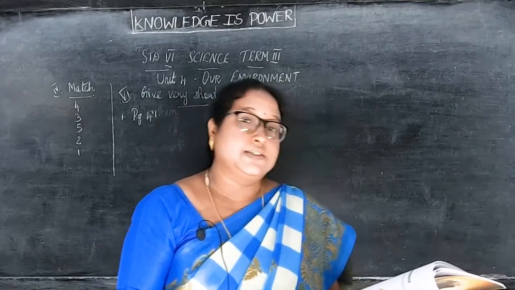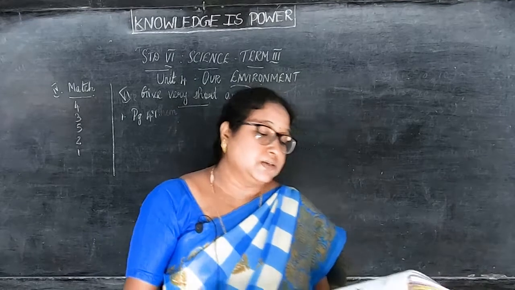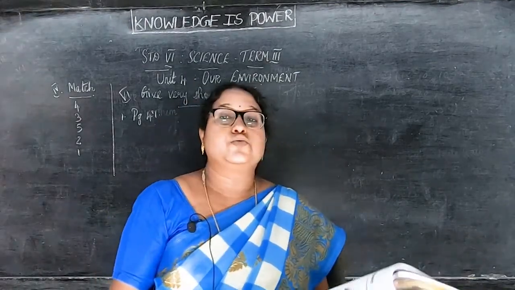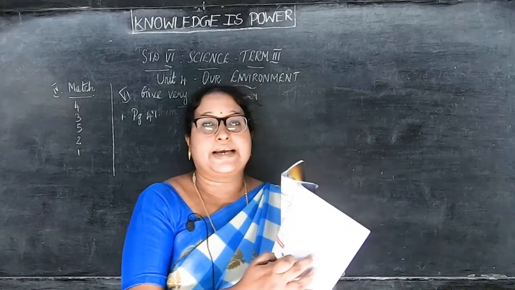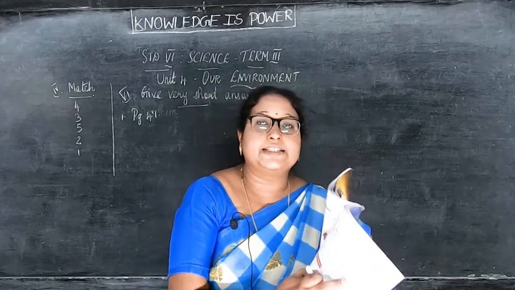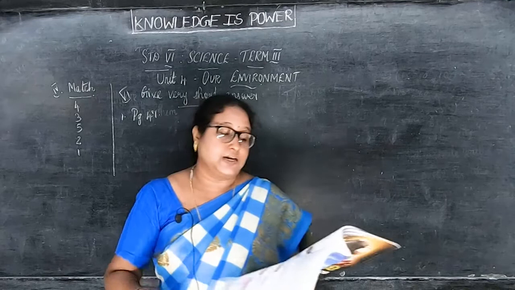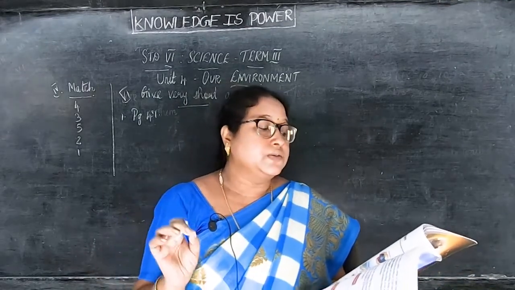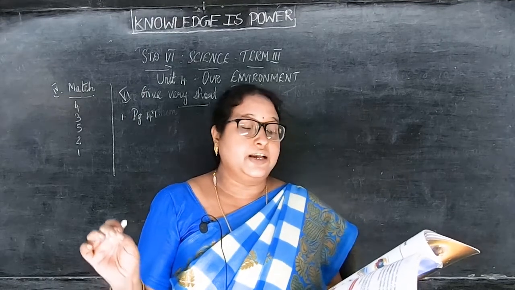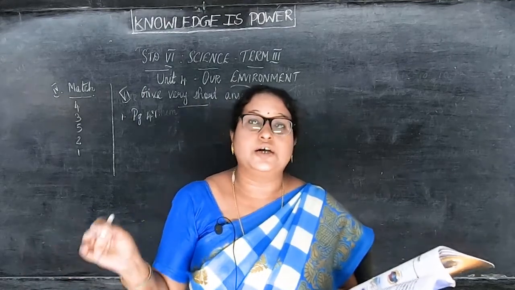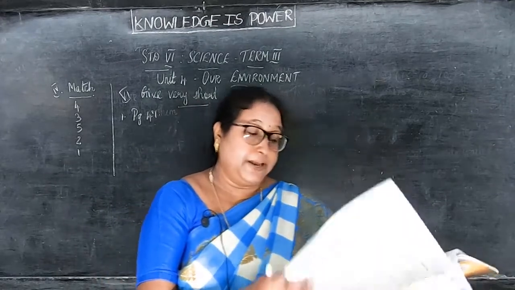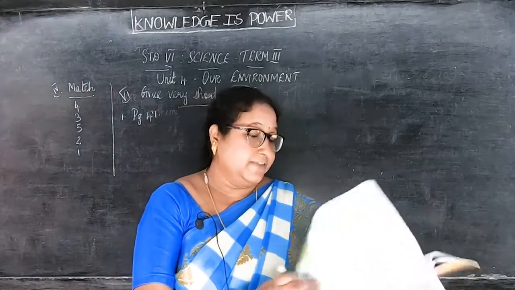Ecosystem, open the bracket. Ecosystem is a community of living and non-living things that work together. Close the bracket. That is your first answer, okay? So what is the answer? Ecosystem, open the bracket, number 1. Ecosystem is a community of living and non-living things that work together. Close the bracket, that is your first answer. That is in page number 47.